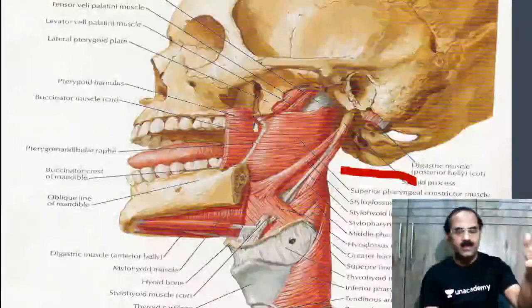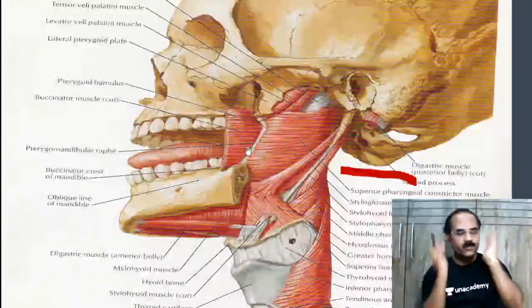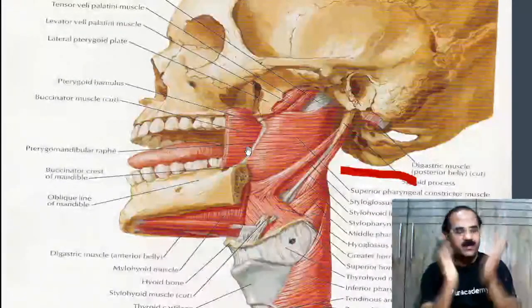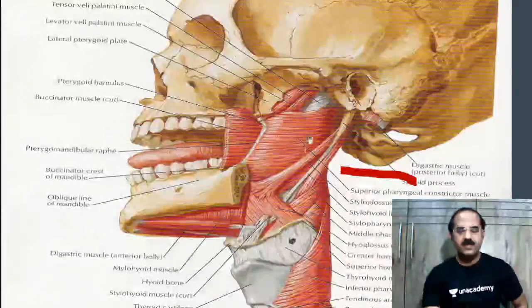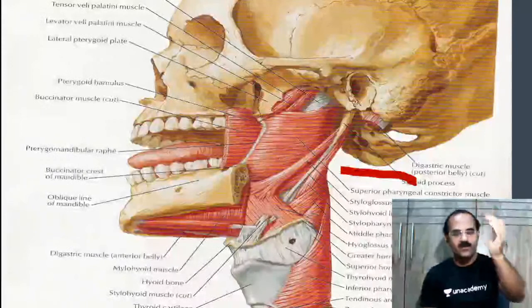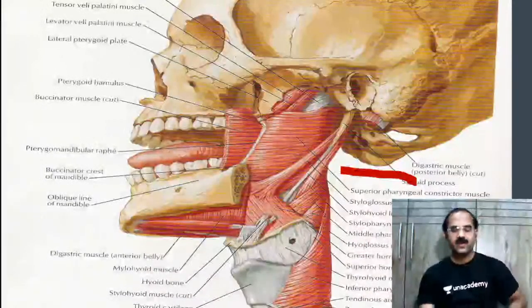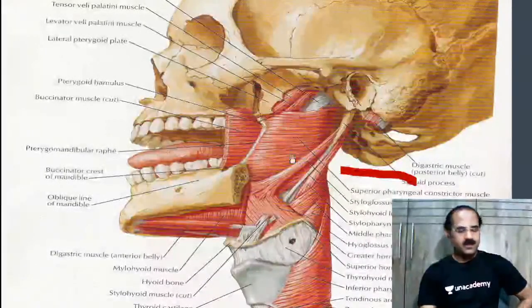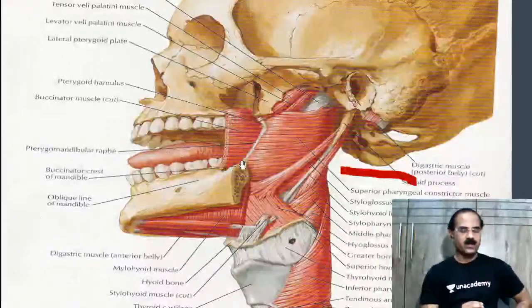The muscle in front, who's this? The muscle in front is the buccinator muscle, and the muscle behind is the superior constrictor muscle of the pharynx. Is this clear to all of you? So that's the superior constrictor muscle of the pharynx, and that's the buccinator.